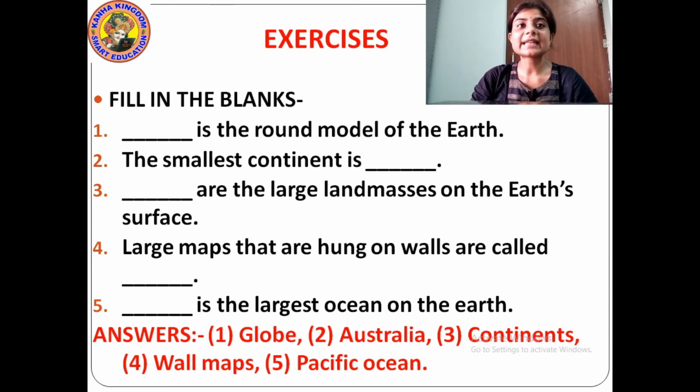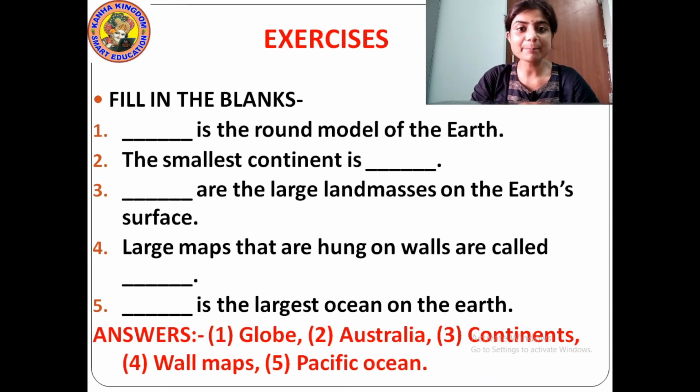Okay. Then dash are the large land masses on the earth's surface. What are the large land masses on the earth's surface called? It is continents, C-O-N-T-I-N-E-N-T-S. Then number 4. Large maps that are hung on walls are called dash.